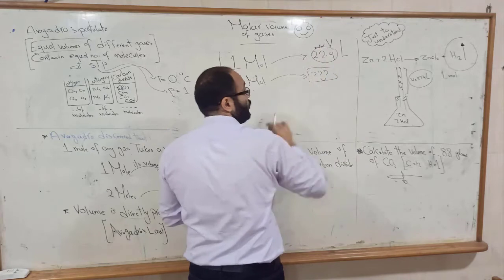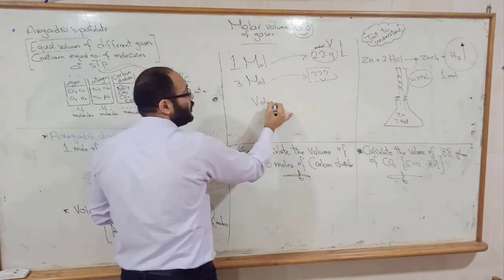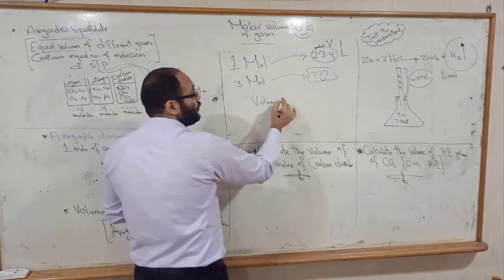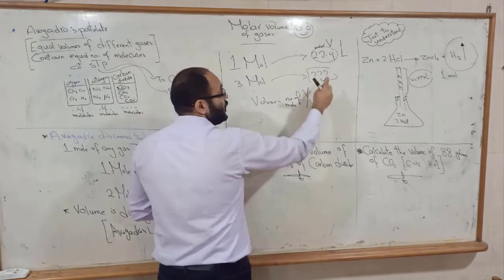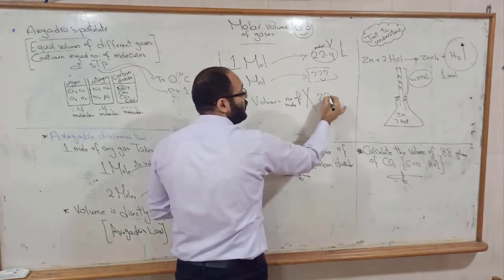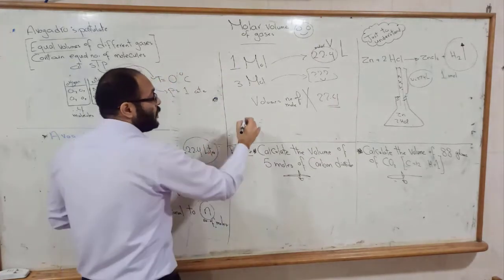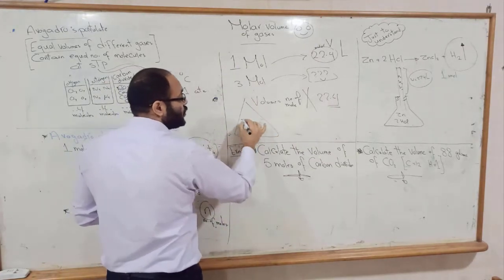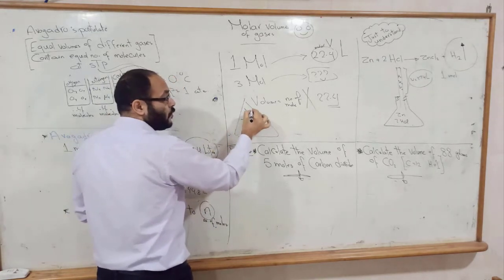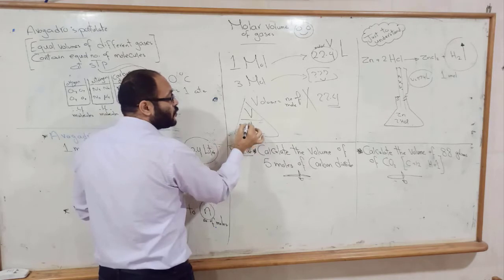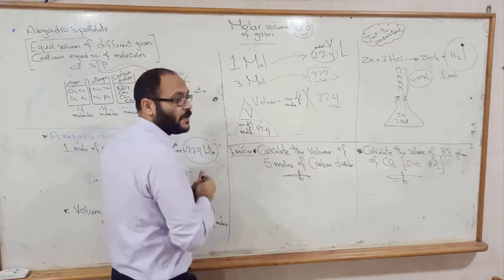So it's called the molar volume. So to find the volume of any gas, volume equals number of moles times the molar volume, which is 22.4 liters. And we can make this relation in a magic triangle: volume of any gas equals number of moles times 22.4 liters.